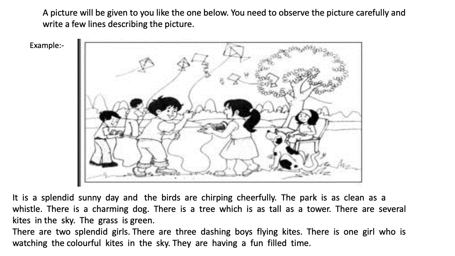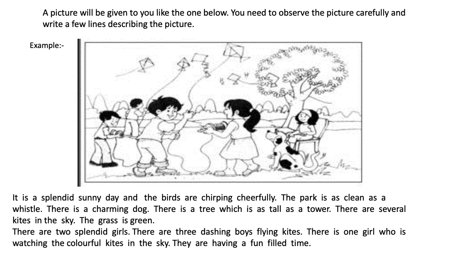What action are they doing? They are flying kites. As a result, what happens? They are enjoying a lot. The result is they are enjoying, they are having a good time. So did you see how I applied all the 4 elements which we saw in picture composition, how to do picture composition? So let us read this paragraph which has already been written after carefully observing this picture.